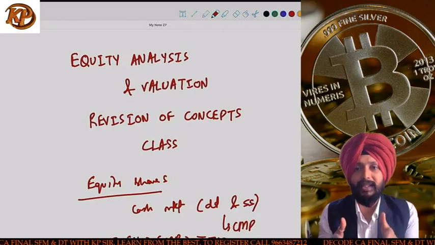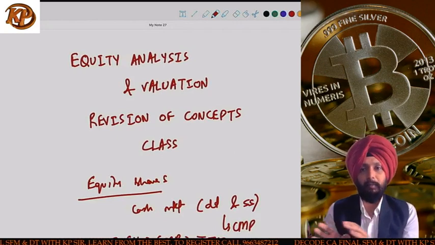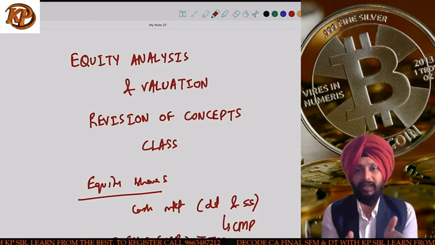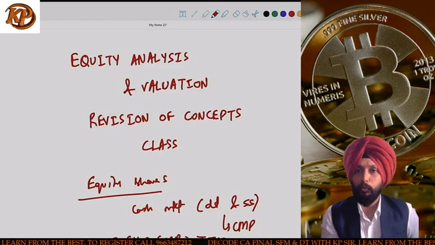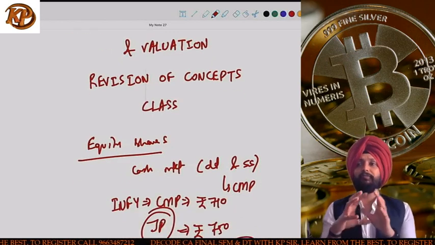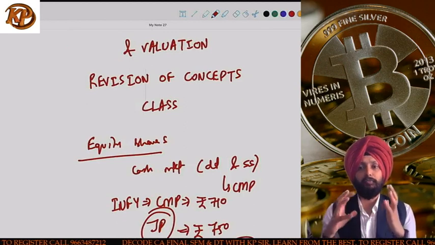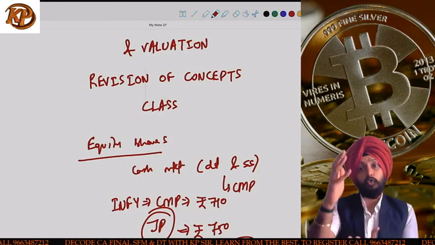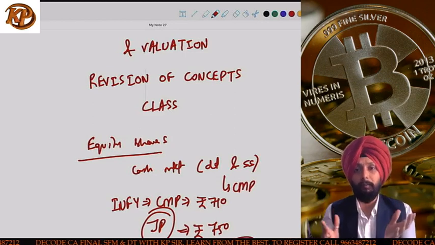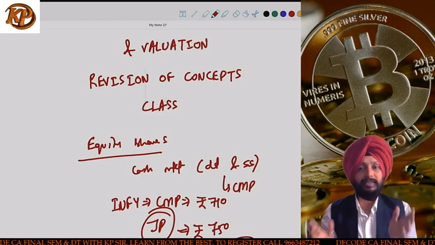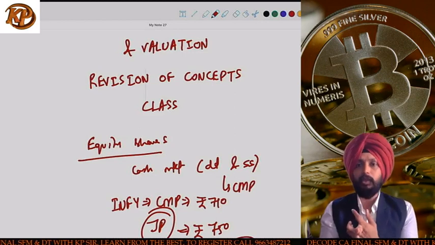When you do the analysis of equity, you can either use fundamental analysis or technical analysis. Now how did I tell you to remember this? F is fundamental and F is future. So when we say fundamental, we are basically looking at the future prospects of the company based on its fundamentals. There are an innumerable number of fundamental factors which can be considered, like the return on equity of the company.